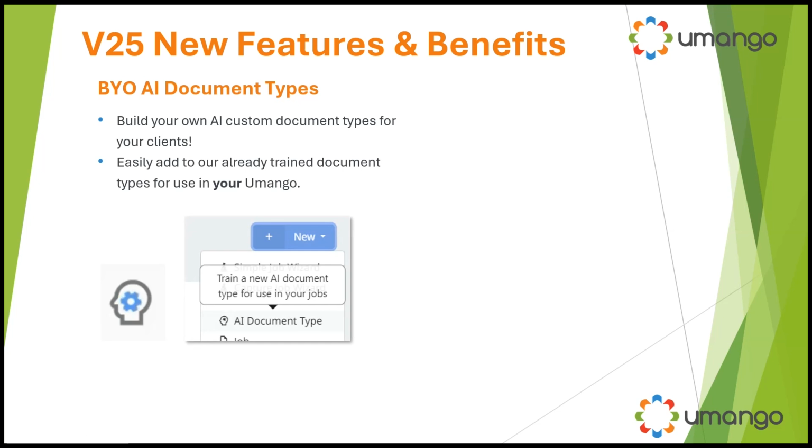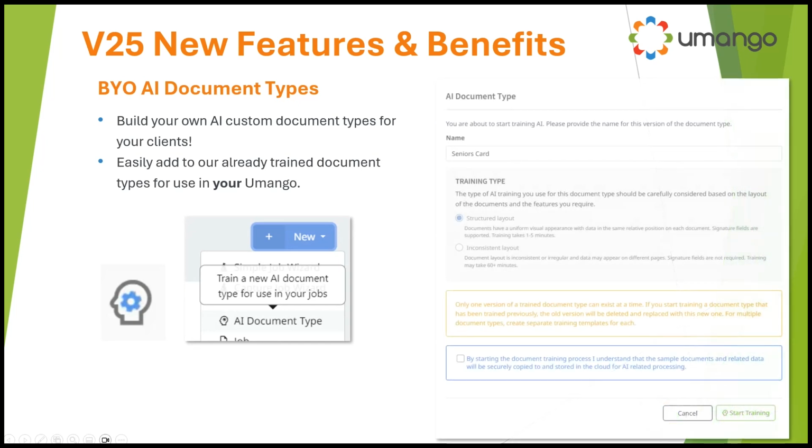From a high level, let's get into the deeper opportunities and capabilities in version 25. The first is what we call build your own document types. In version 23, as we're going to see in a moment, I'll step you through what a document type is and what it represents. And we're going to explore the significant capabilities of building your own AI document type in our elite tier in version 2025.